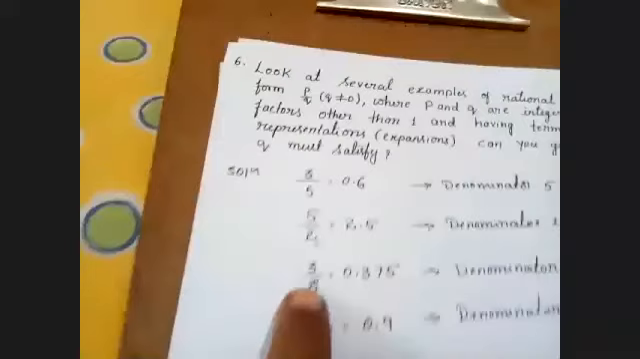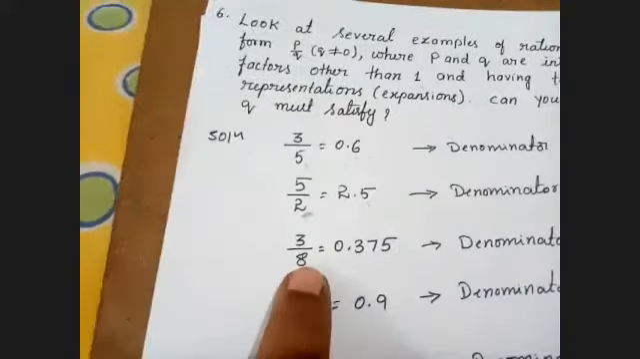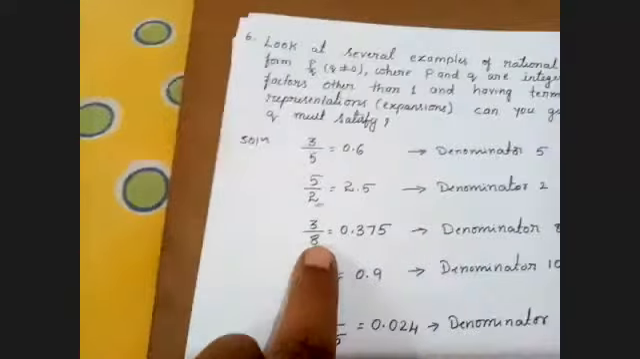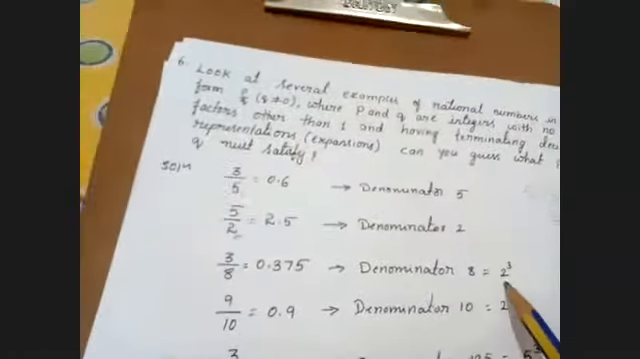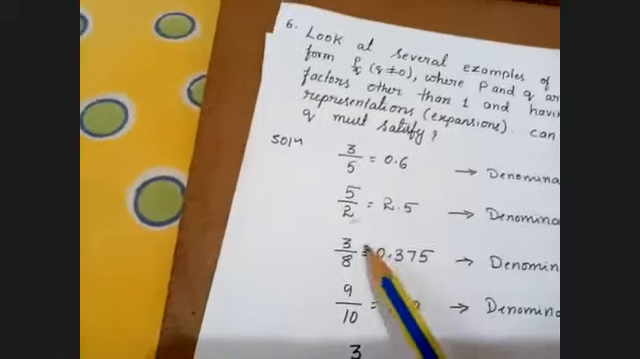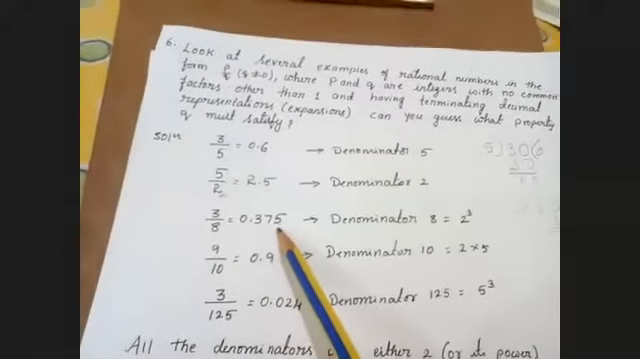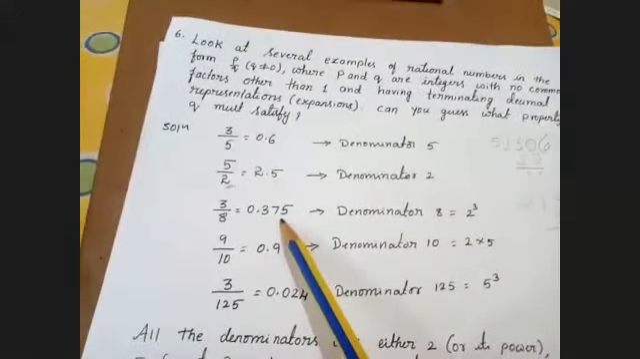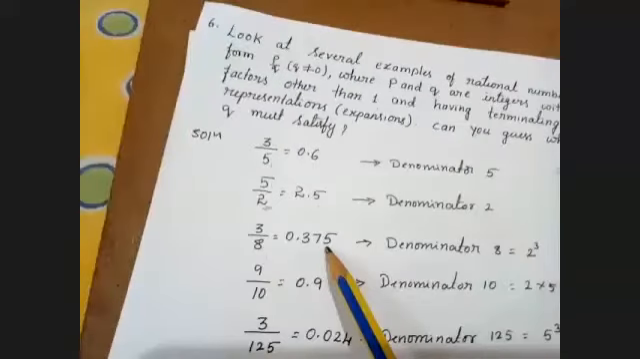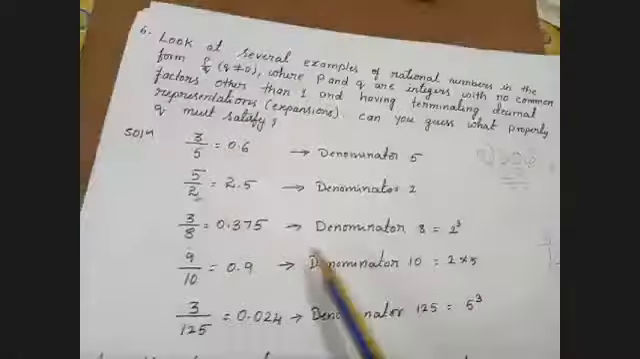Next example, 3 by 8 I'll take. The prime factors of 8 are 2 into 2 into 2. That is nothing but 2 cube. If I divide 3 by 8, I'll be getting 0.375. It is terminating. So if the denominator is 8, whose prime factor is 2 cube, I'll be getting remainder 0. So it is terminating.